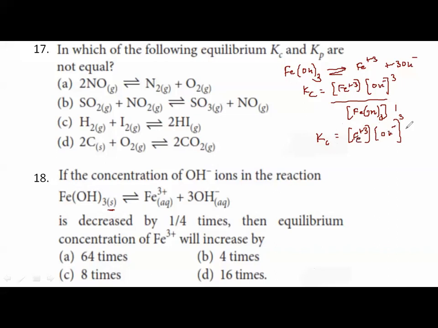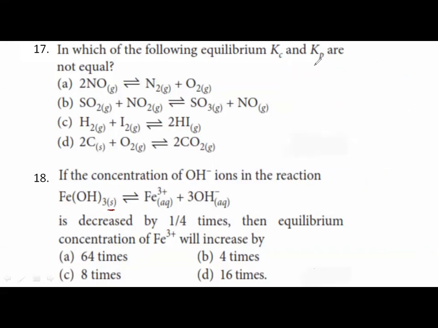So concentration of OH minus ions in the reaction is decreased by 1/4 times. Then the concentration of Fe plus 3 will be increased by how much? Since OH minus is decreased by 1/4 times, Fe plus 3 will be increased by 64 times in order to keep the value of Kc constant. Got it? So this is option 3. It will be increased by 64 times.